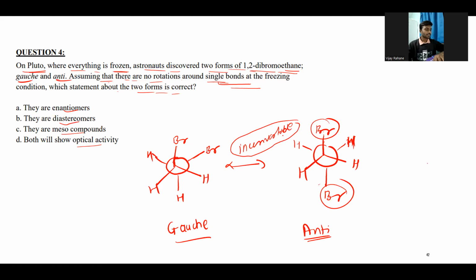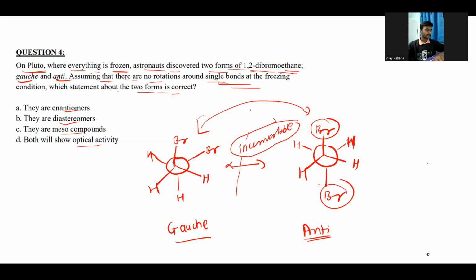So this form will not be able to convert into this other form, that is, gauche cannot convert into the anti form. Because of this, the gauche and the anti conformations are stereoisomers, but not related by mirror images. This one and this one are obviously not mirror images, because their arrangements are different. So they are diastereomers. These two forms are the diastereomers of each other.